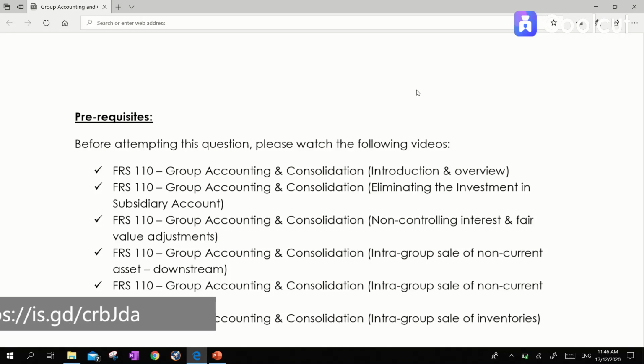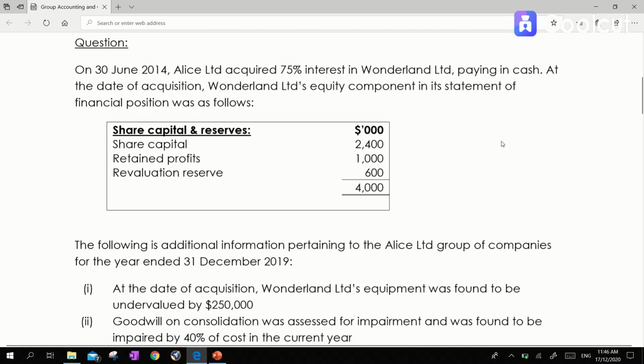After going through these videos on group accounting and consolidation, let's try a work example. On 30 June 2014, Alice Limited acquired 75% interest in Wonderland Limited, paying in cash. At the date of acquisition, Wonderland Limited's equity component in its statement of financial position was as follows.